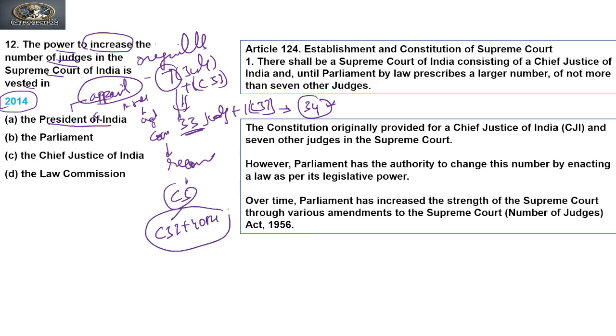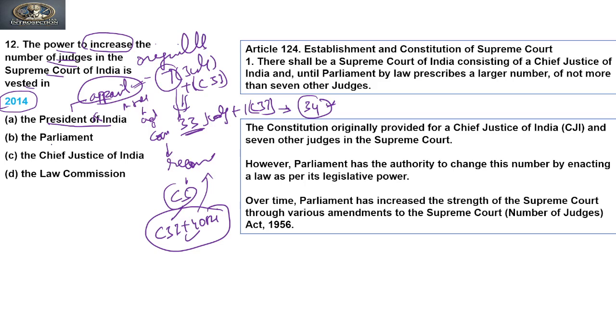So this collegium system selects a name and sends it to the government, and then on the advice of the Council of Ministers, the President appoints them. So the President is only the appointing authority, right? But he has no power to increase the number of judges.